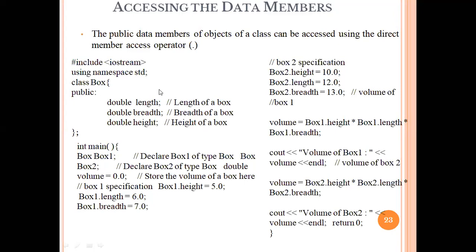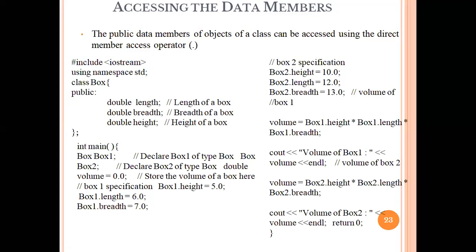Similarly, with respect to this program, class Box is going to use three different variables with the help of the public specifier, double length, breadth, and height. Then we create the object of that Box class, box1. Then next we declare box2, the next object for that particular class.